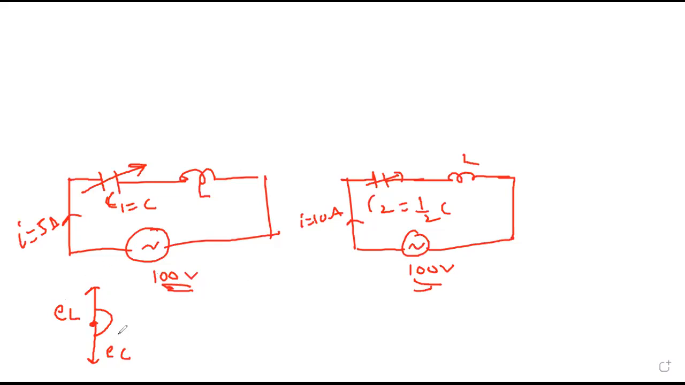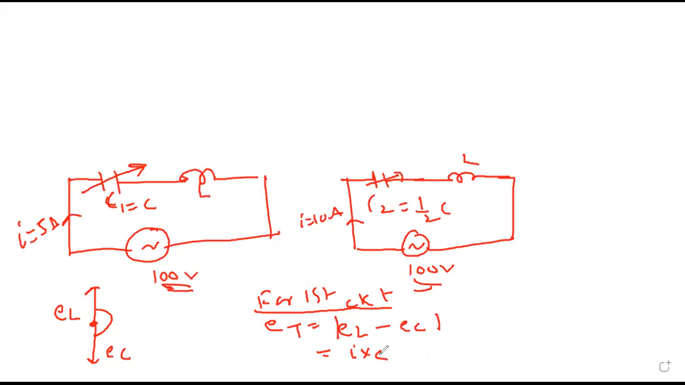So in first circuit, if I find total voltage, same will be for second circuit. So for first circuit, E total is EL minus EC. I don't know who is greater. Right now I'm taking same. If answer comes negative, you just reverse it. Because it is difference of larger minus smaller. Actually, it should be modulus. What is formula for voltage? For inductor, I into XL. And for capacitor, I into XC.